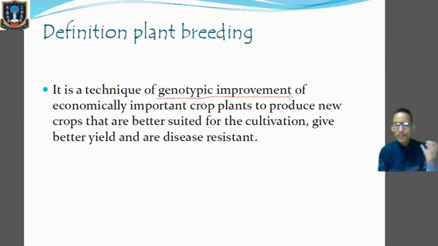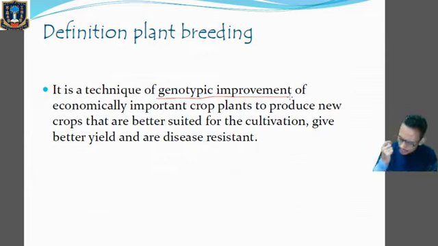So Mendel's tall pea plant must be able to produce the tall genotypic character from the first generation, the second generation, and so on. Till the fourth, fifth, sixth generations, the tall character should be produced. That is called pure line. Classical plant breeding techniques involve the crossing of pure lines with desirable characters.